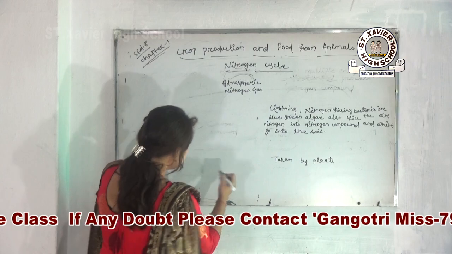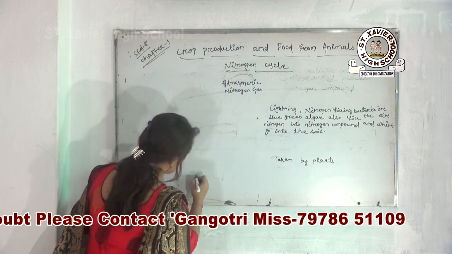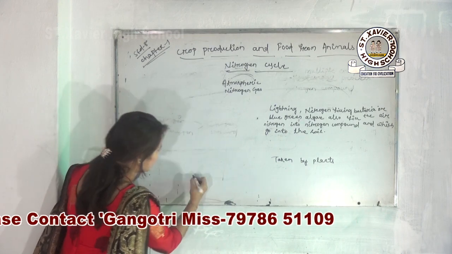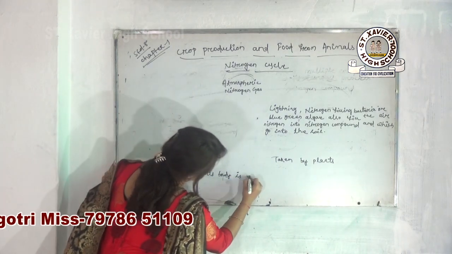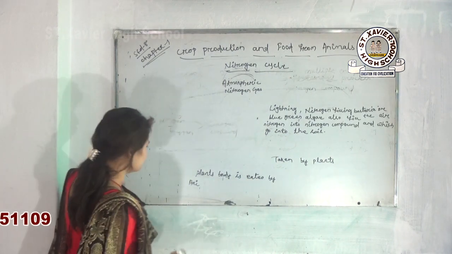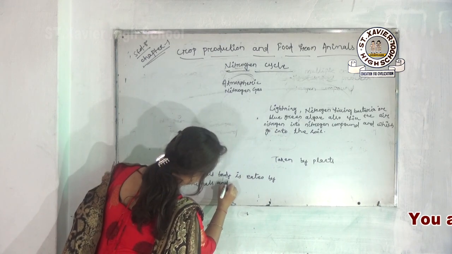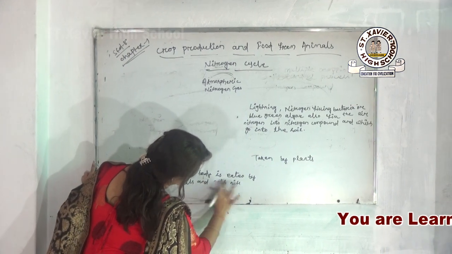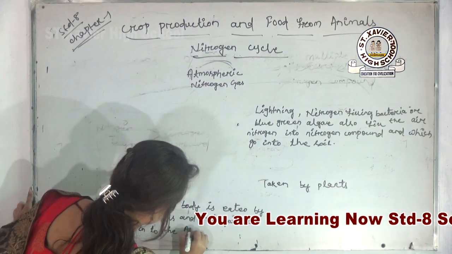Okay, then the next thing: all of you very well know that we eat plant products. Then the plant's body is eaten by animals. Animals means we human beings and other animals also, and the nitrogen gets into the animal's body.